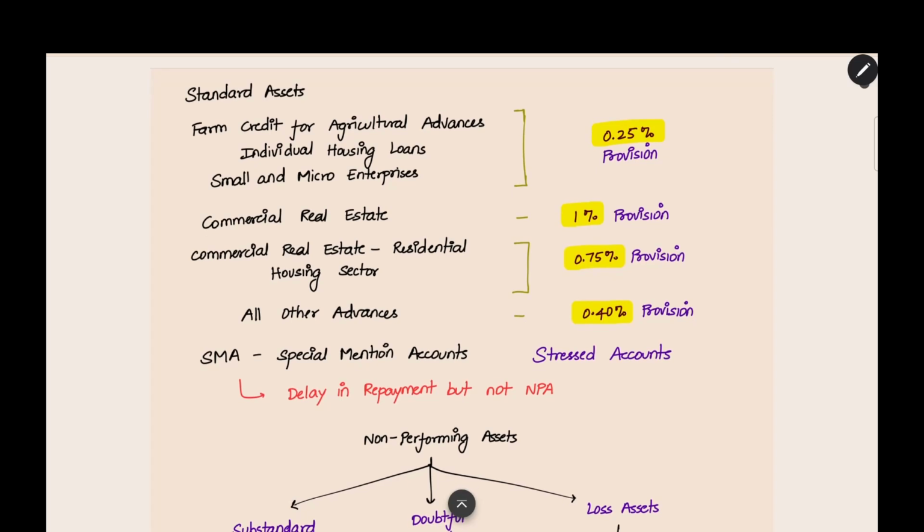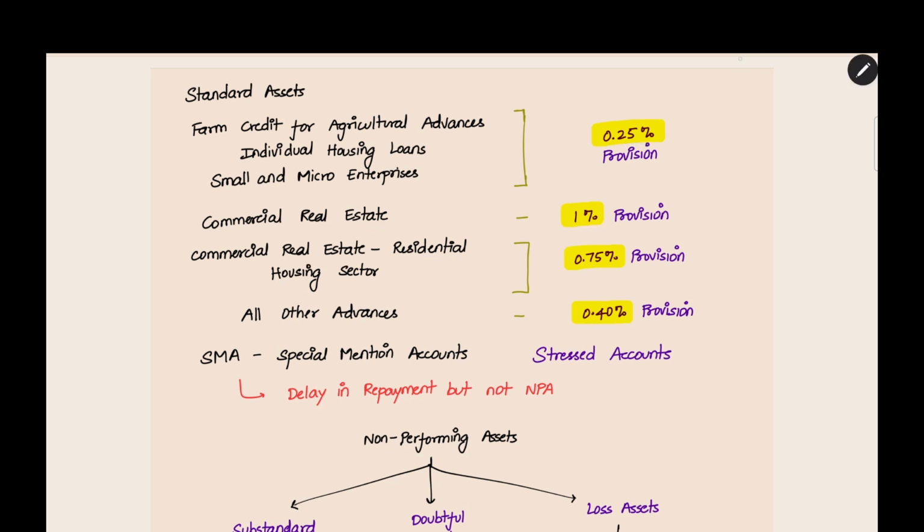For standard assets, the general provision is 0.25%. You have to make 0.25% provision for standard assets. For commercial real estate, the provision will be 1%. For commercial real estate, residential housing sector, you have to make 0.75% provision. These are all the purposes for which the loan is granted. Based on this, you have to make the provision. For all other advances, 0.40% provision you have to make. This is the standard provisioning norms provided by RBI.